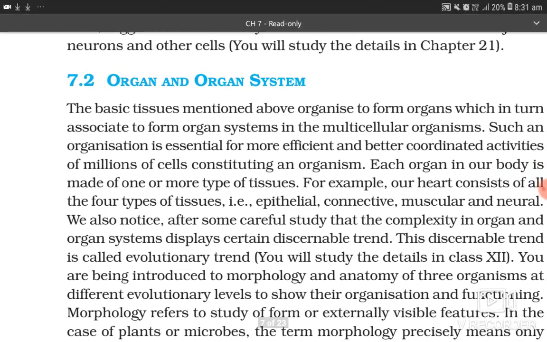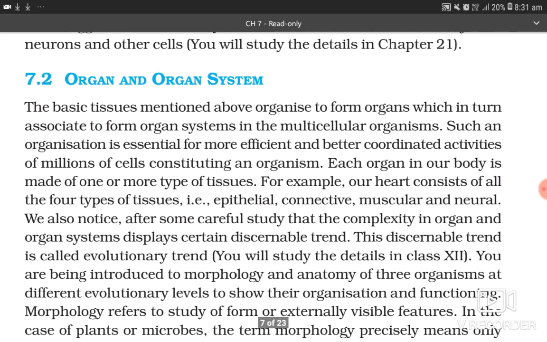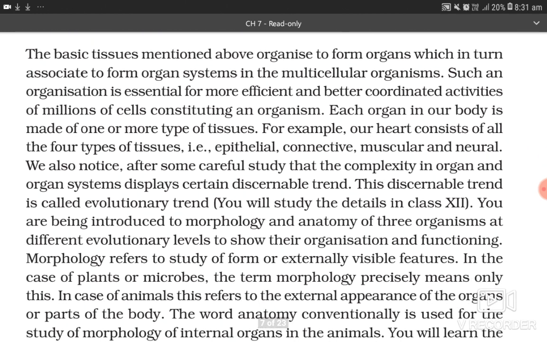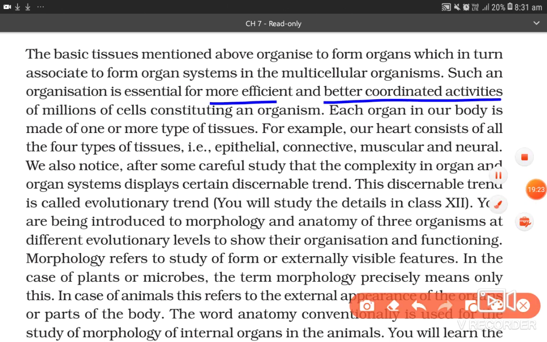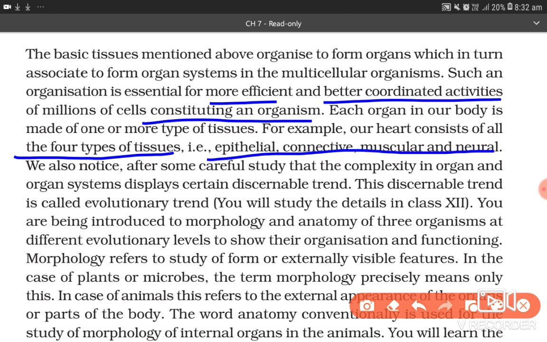7.2 Organ and organ system. The basic tissues mentioned above organize to form organs, which in turn associate to form organ systems in multicellular organisms. Such an organization is essential for more efficient and better coordinated activities of millions of cells constituting an organism. Each organ in our body is made up of one or more types of tissues. For example, our heart consists of all the four types of tissues, that is epithelial, connective, muscular and neural.